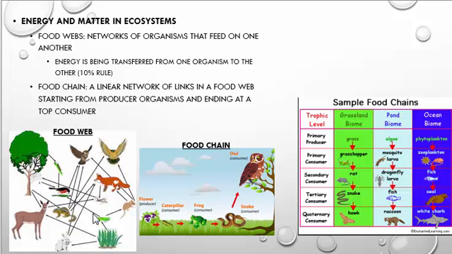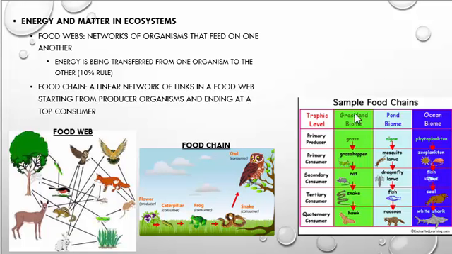A food chain is more of a linear network of links in a food web, starting from a producer to a top consumer. It could be an owl, a lion, a hawk, something that could eat pretty much anything or any other organism. Here's a sample of some food chains.